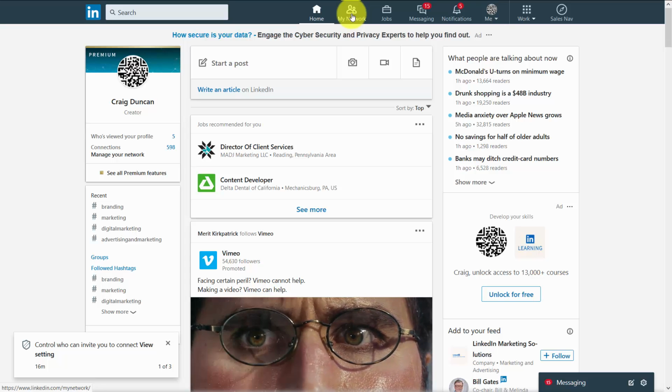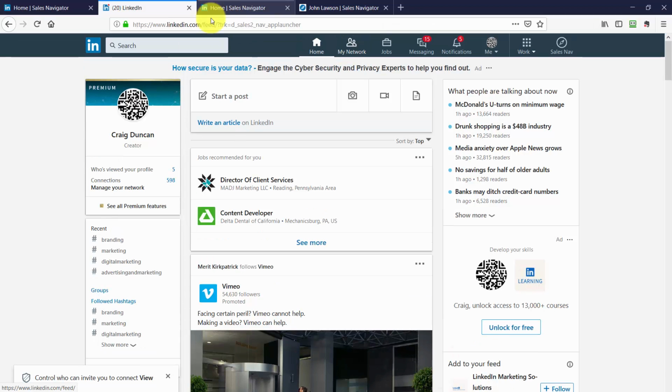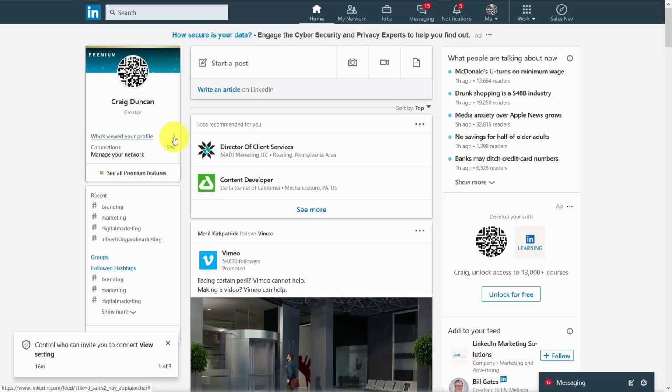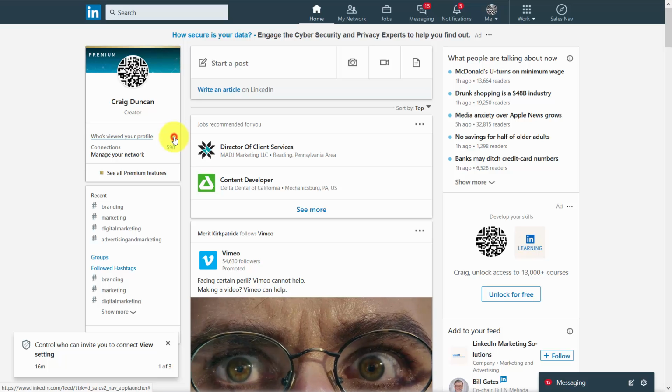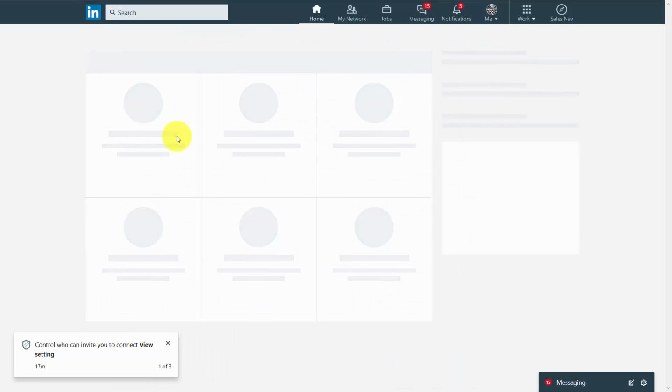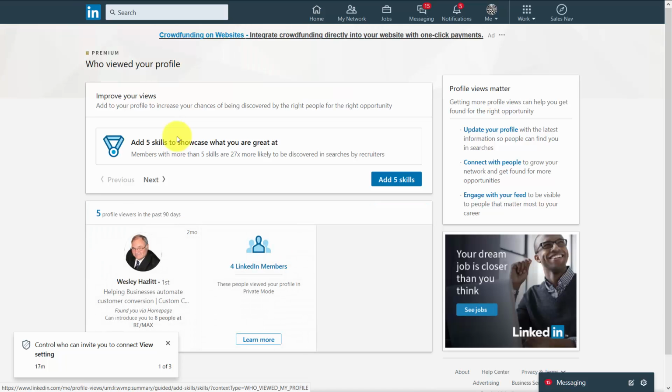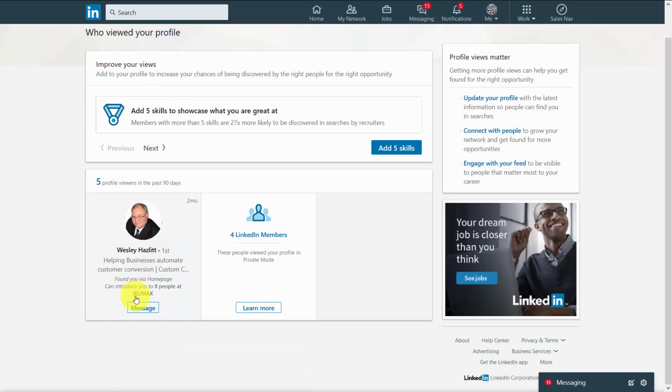Welcome back. Now, once we have the premium level, we can look at who's viewed our profile in a different way. So if we go to our profile and we click on who's viewed our profile, that'll bring us to this page where we'll get to look at who's viewed our profile over the last 90 days. And of course, then we can message these individuals.